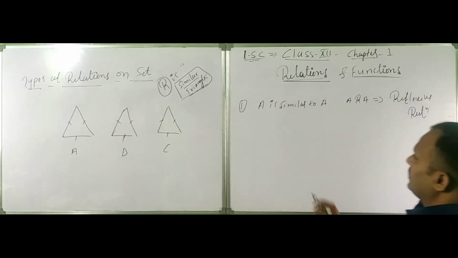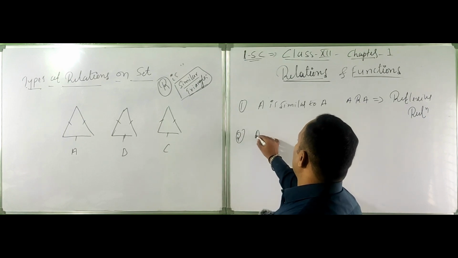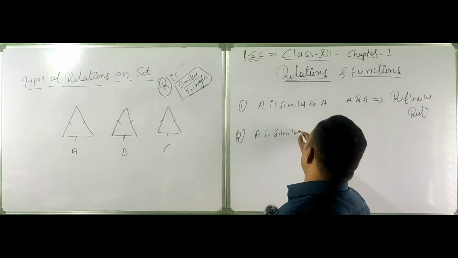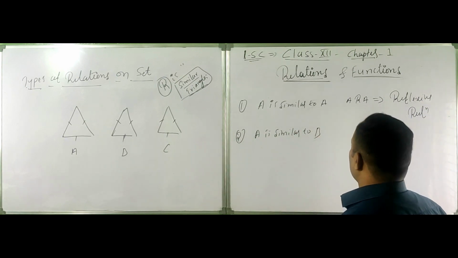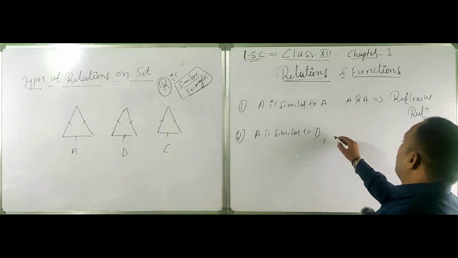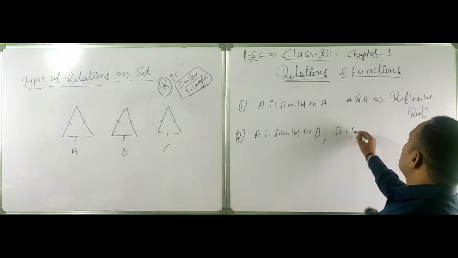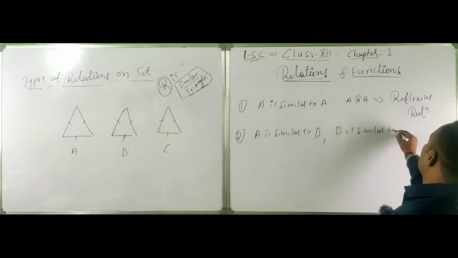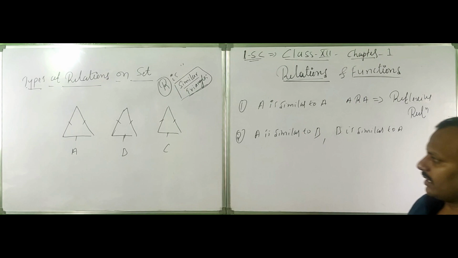Second one: if A is similar to triangle B, and B is also similar to A, right? They are similar triangles.